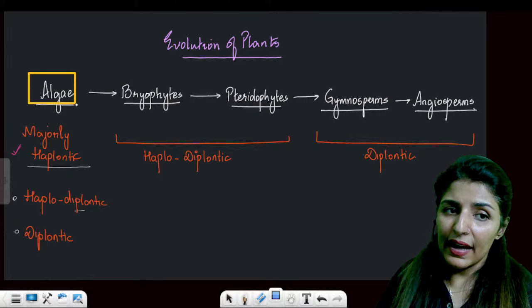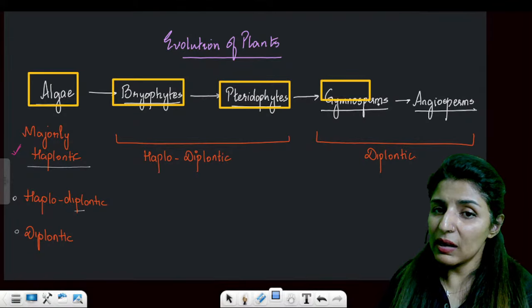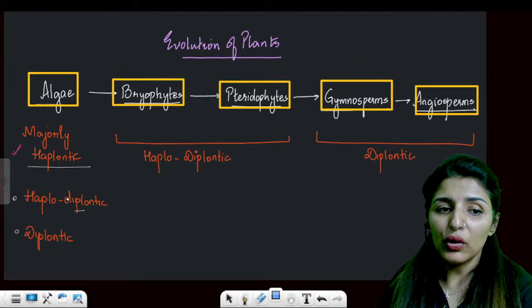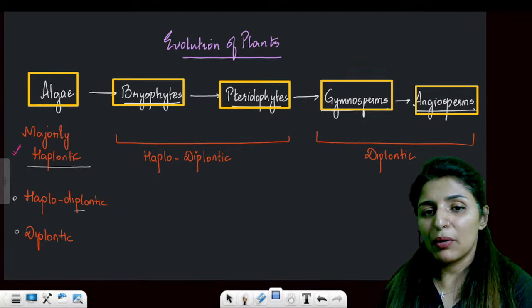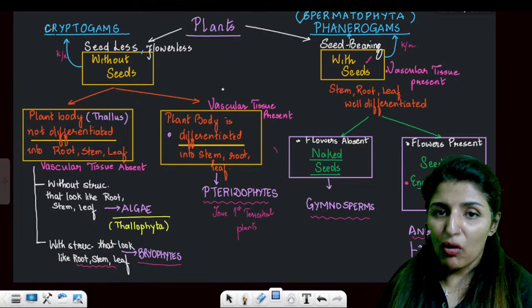Now, this is the evolution. First came the algae, then bryophytes, then pteridophytes, then gymnosperms and angiosperms, right? And this is the life cycle. Algae shows, I told you, all the life cycles. These two are haplodiplontic and these two are diplontic. Clear?